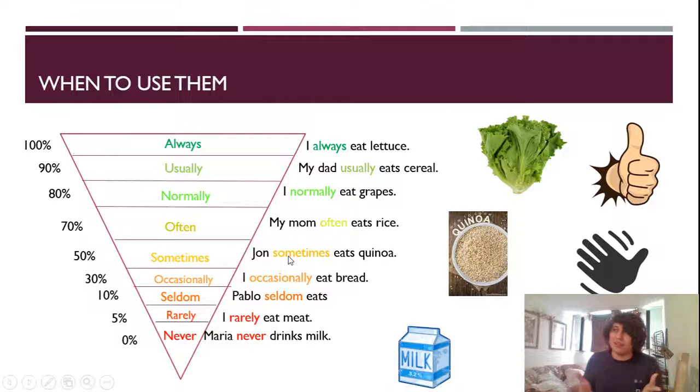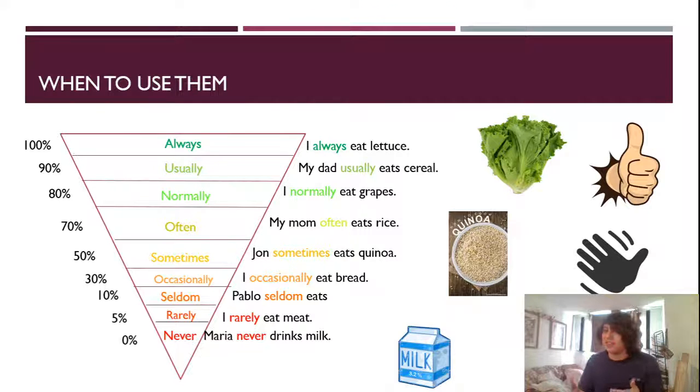Quinoa is a type of bean or grain, I would say. And then if you go on, it's 30% occasionally. I occasionally eat bread. 10%, seldom. Pablo seldom eats bread. 5%, rarely, when the chances are really low of you consuming that product. In this class, we're going to be talking about foods.